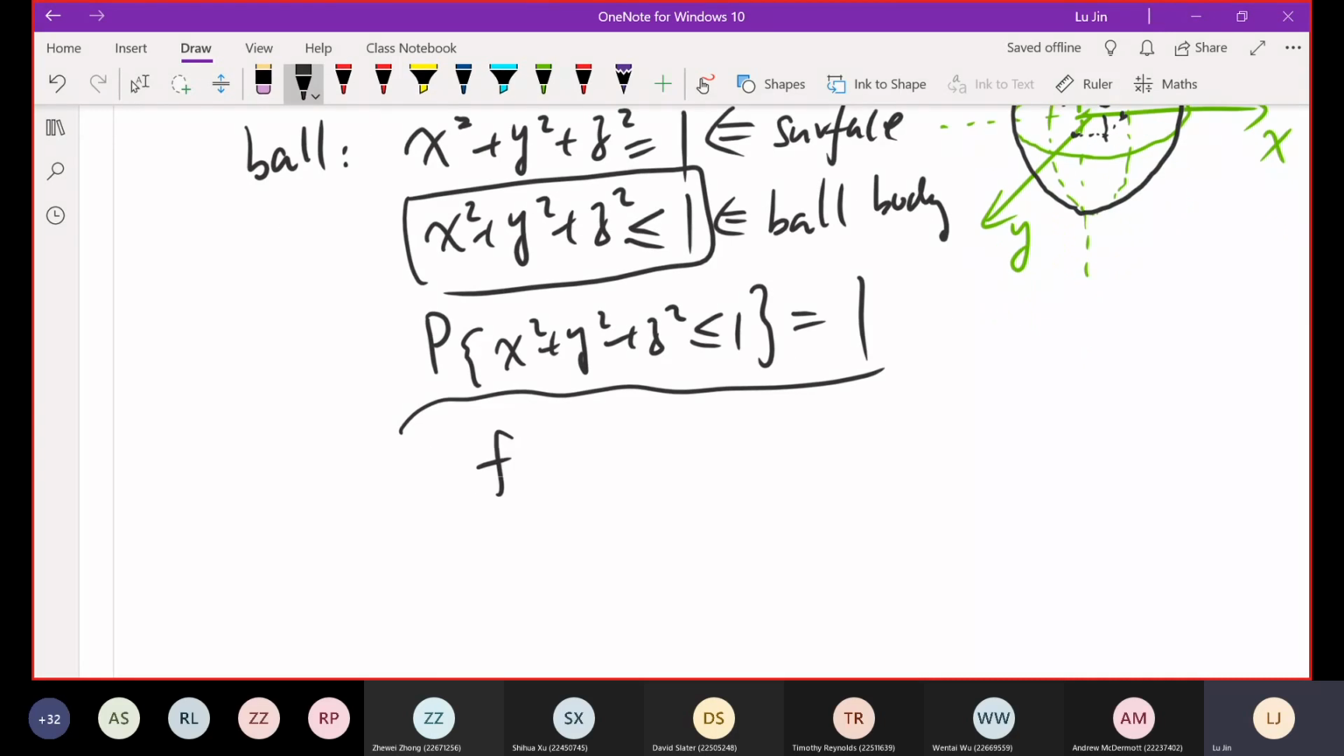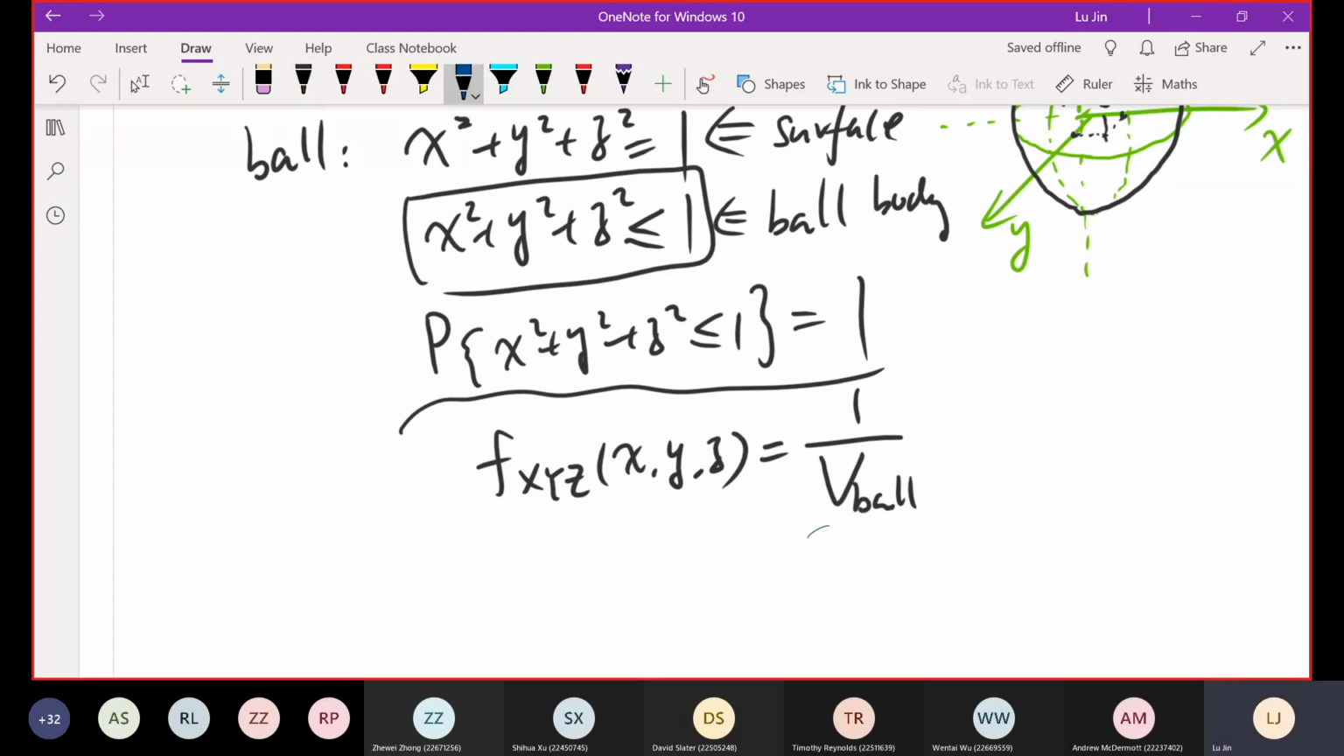That is our PDF, which equals 1 over the volume of the ball. Why do we do this? Because the volume of the ball includes all the possible points within the body of the ball. That means the volume of the ball is the summation of the millions of small points. The 1 over that indicates the probability that this x, y, z falls into a single point within the ball.